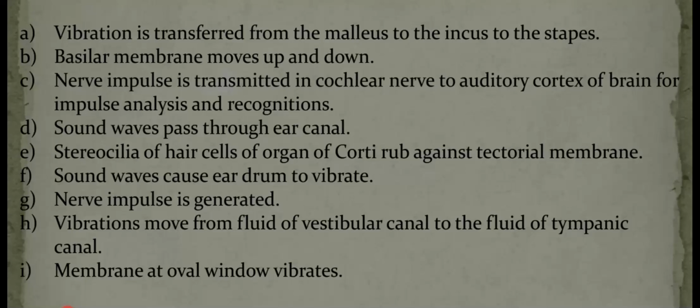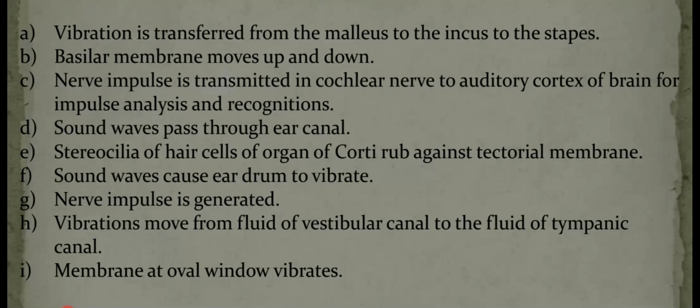Due to the rippling movement of the basilar membrane, the sensory hair cells present on the organ of Corti bend against the tectorial membrane. That pressure creates an action potential in the sensory hair cells. The basal part of the sensory hair cells is connected with afferent neurons.